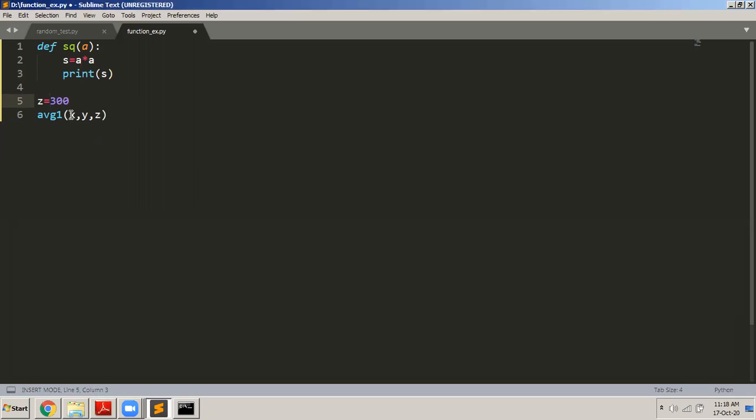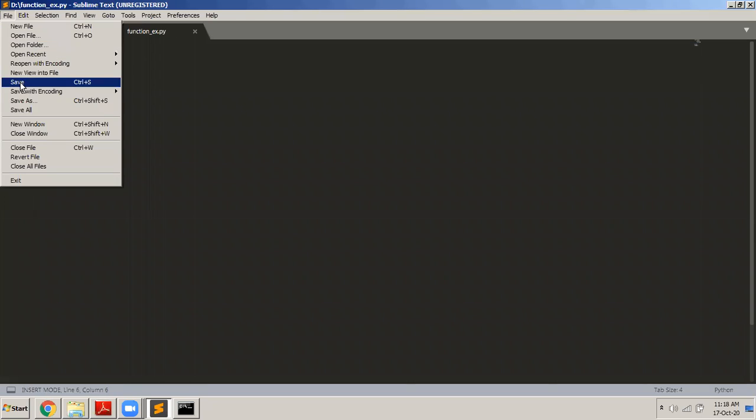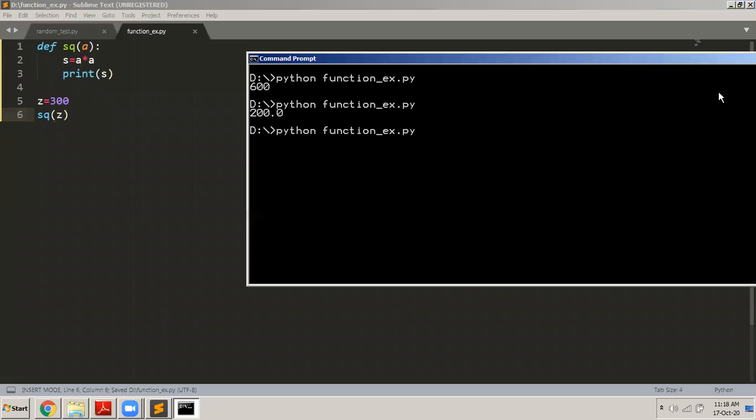I write z = 300, and then here I write sq and pass z as the parameter. So z gets copied into a, and then the square of the number will get displayed. I save the file, and you can see that the square of 300 is 90,000. So it is displaying me the square of that number.